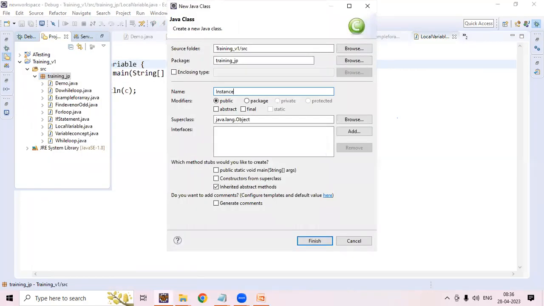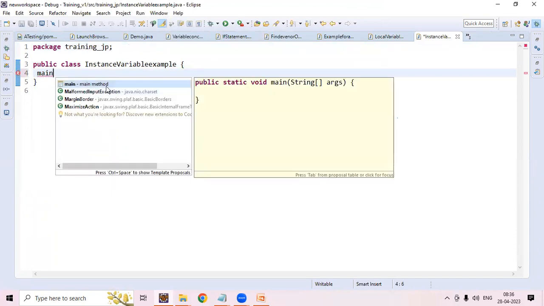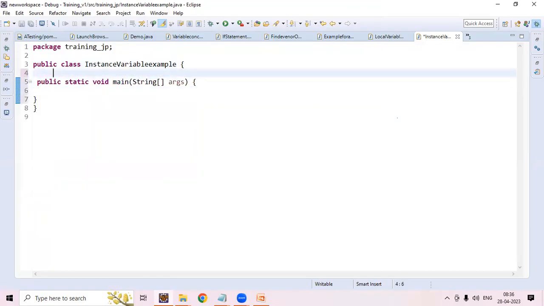I'll write instance variable example, and inside that I will write the main method. Before this I will declare a variable, int count = 10. Once I declare this variable, I want to access it. We cannot access it directly. We have two ways: one is an object, and another is an object reference.